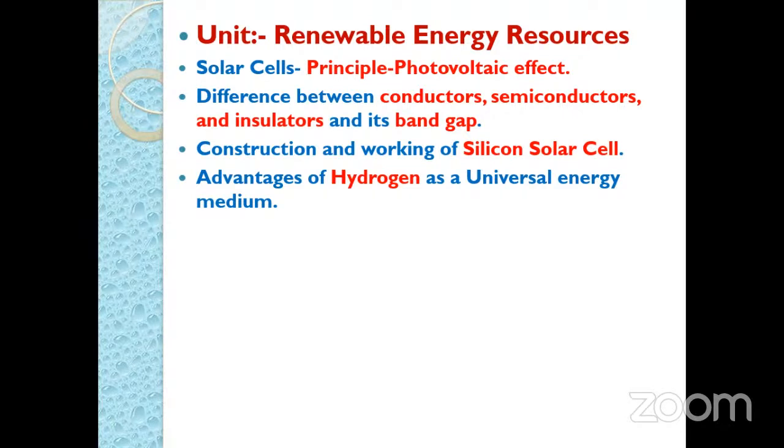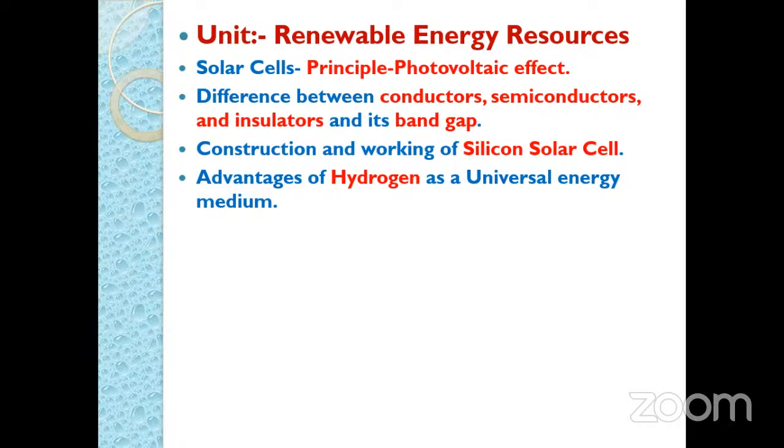Similarly, in the N-type semiconductor, impurity is added from the 5th group, and in case of the P-type semiconductor, impurity is added from the 3rd group. So again, one question is asked regarding this: explain the conductors, semiconductors and insulators, which is again connected with the PN junction.